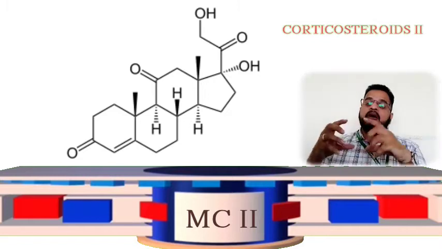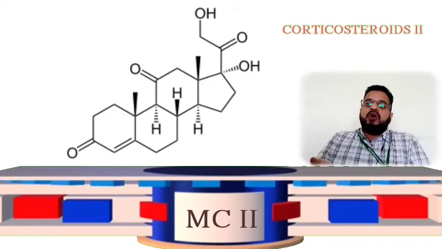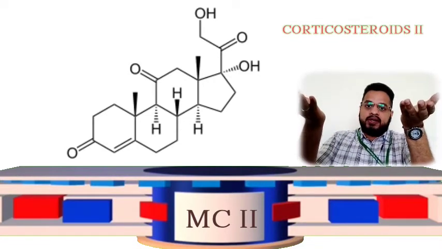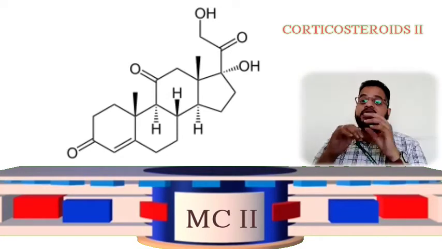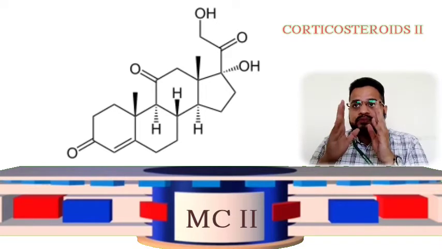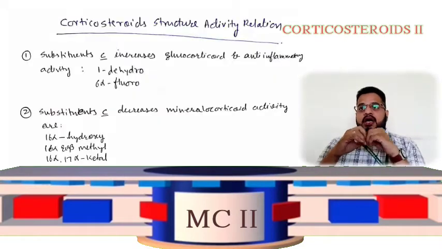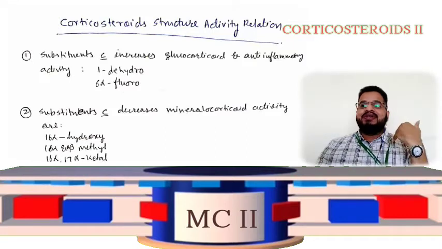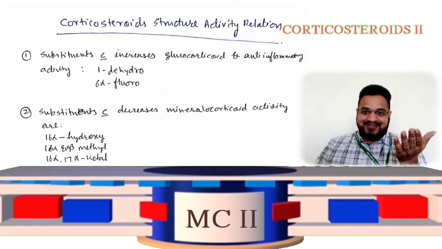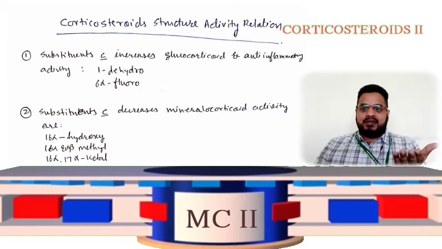Because the most important thing is we want more of a glucocorticoid activity and lesser mineralocorticoid activity. That is what we are talking about. Substituents which increase the glucocorticoid activity, which increase the anti-inflammatory activity, that is what we wanted, right?